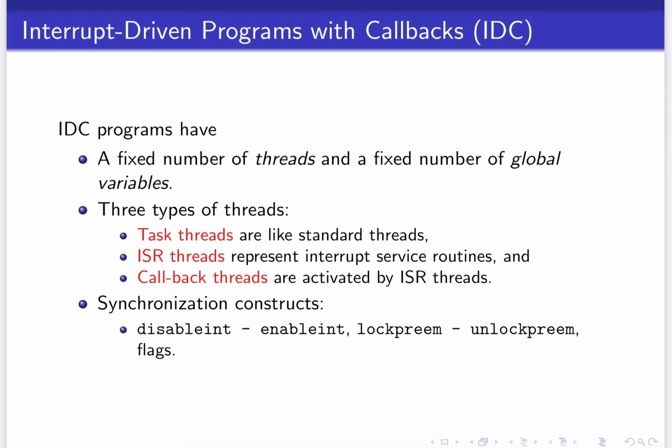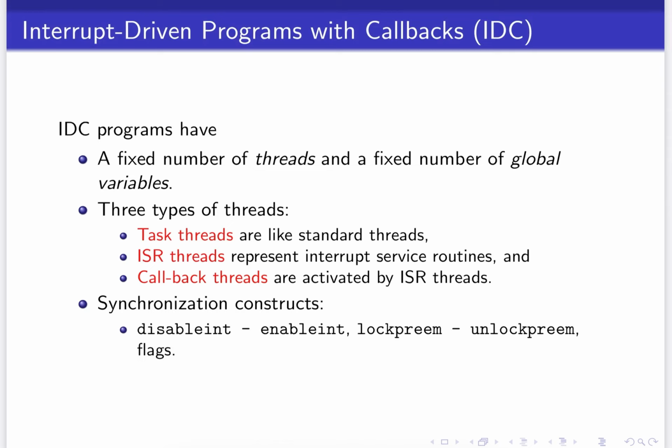So interrupt driven programs are a class of programs that correspond to kernel level RTOS APIs, and they may or may not have certain features. To start with, we look at interrupt driven programs with callback features, which are the kind of kernel APIs that are present in an operating system like that of HAL RTOS. Such interrupt driven programs, we assume, have a fixed number of threads and operate on a fixed number of global variables. We classify the threads into various kinds.